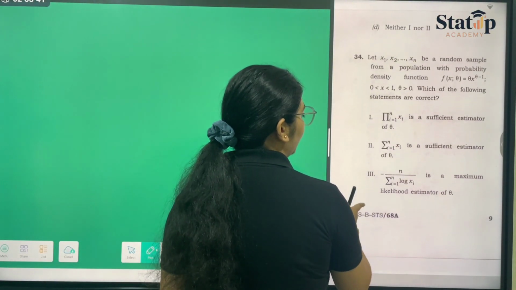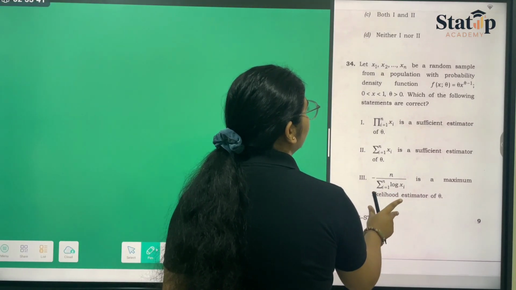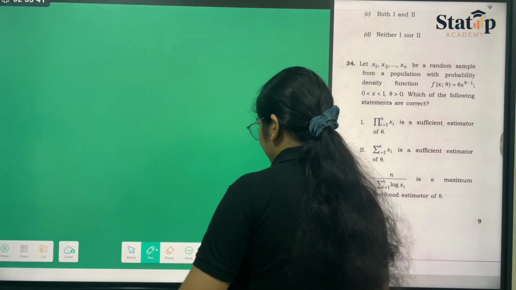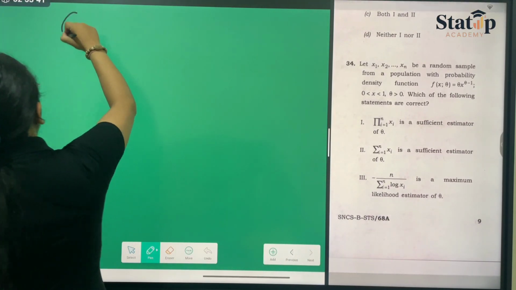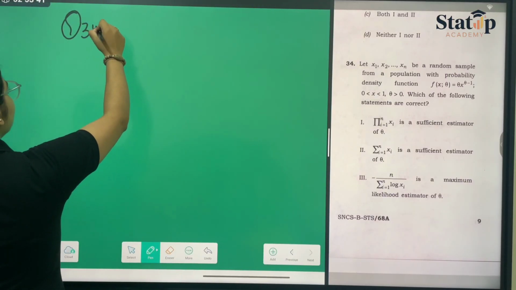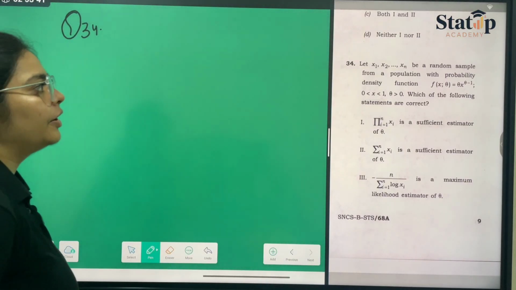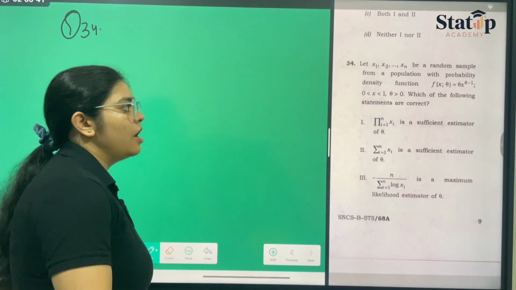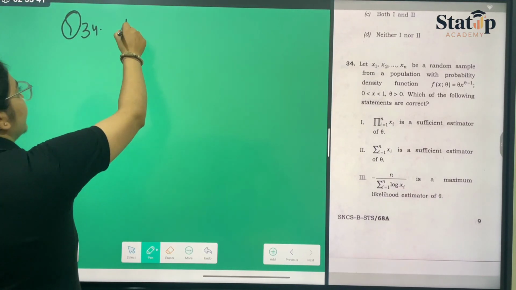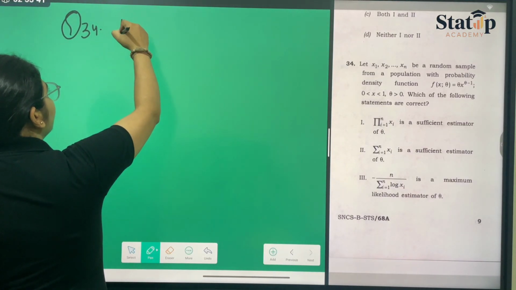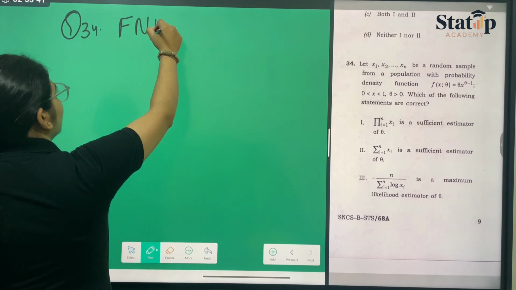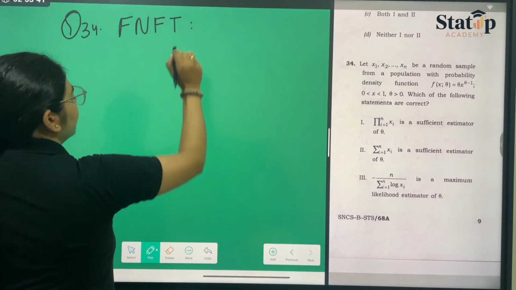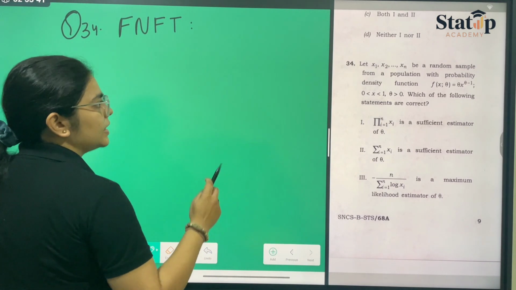Now moving forward with question number 34. Here again, they have asked us to calculate the sufficient estimator and maximum likelihood estimator. First of all, by following the Fisher-Neyman factorization theorem, we will be calculating the sufficient statistic.